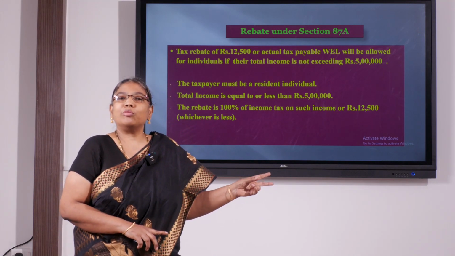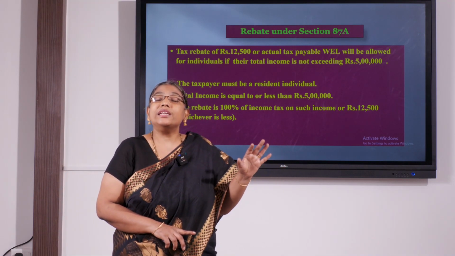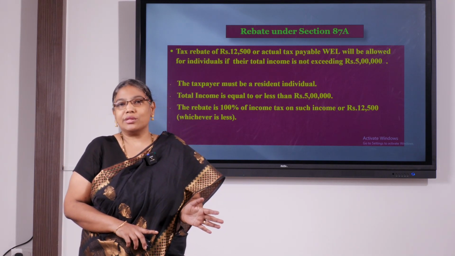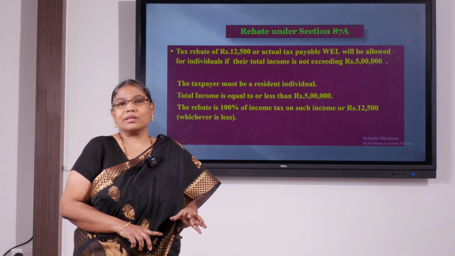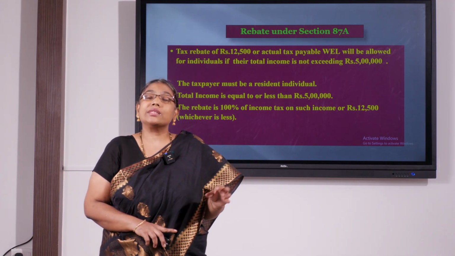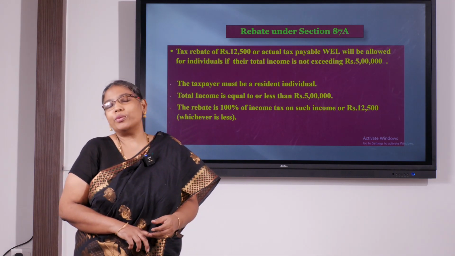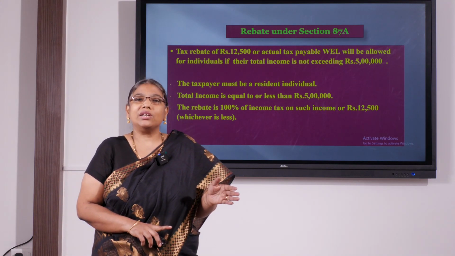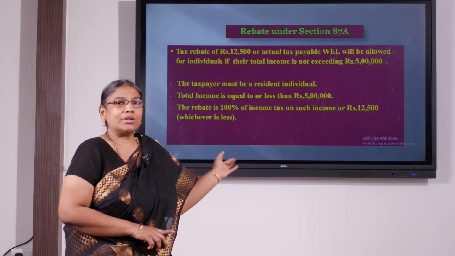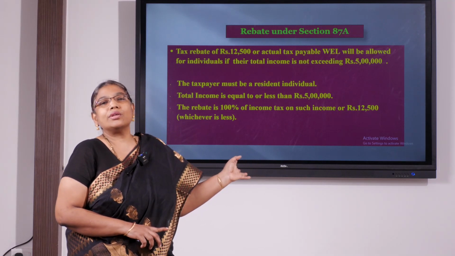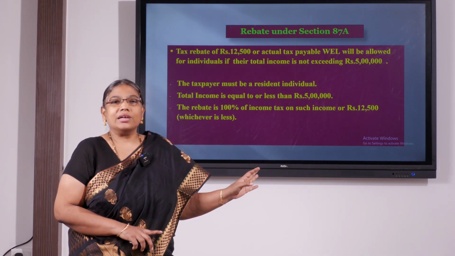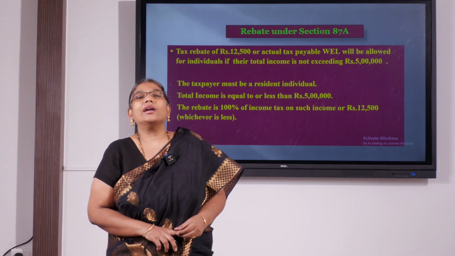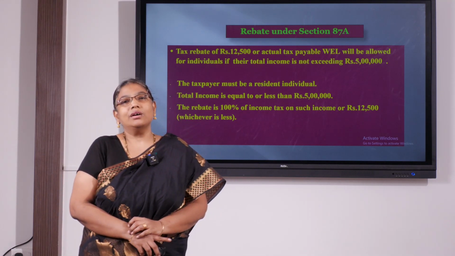Okay, and we discussed the slab rate that is applicable for an individual less than 60 years of age. We didn't have any discussion about individuals exceeding 60 years like senior citizens and super senior citizens, only about individuals less than 60 years of age, that was the slab rate applicable. And also we discussed health and education cess, and finally rebate under 87A. That is for today's session, and we'll discuss the remaining in the next class.